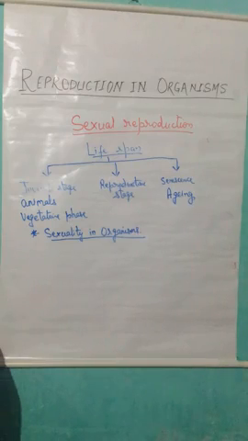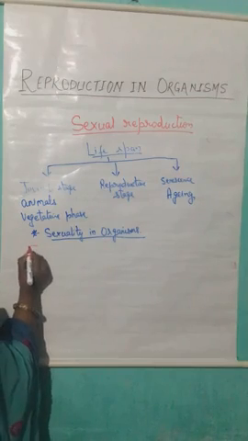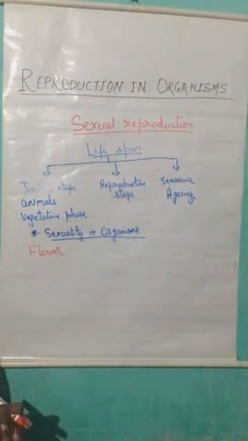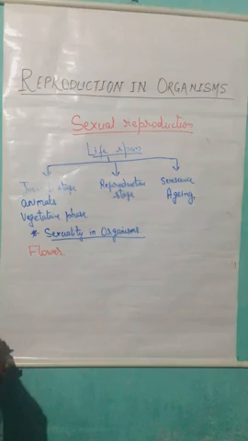In case of plants, we have seen what their reproductive part is. Their reproductive part is flower. And in case of flower, what happens?